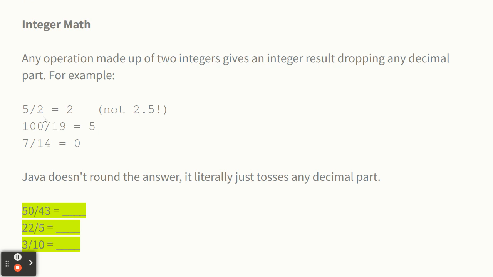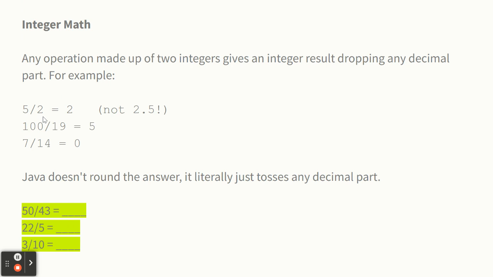So it would change 2.9 to 2. So it's not going to follow the rules of rounding. Normally in math, if you had 2.8 and you were told to round it, you'd round it to 3. But this is just lopping it off. Just chopping it off. So 100 divided by 19 is 5. Normally it would be 5 point something. And 7 divided by 14, here's a kicker, is 0. It's not a half. You think, oh, that's 0.5. But you've got to remember, we're working with integers, and we have doubles. Double variables are decimals. But when you're working with integers, there's no decimals. You can't create a decimal. It just keeps it integer.